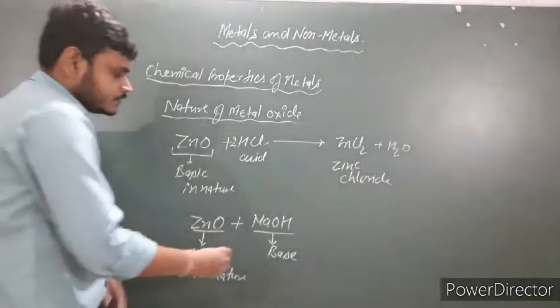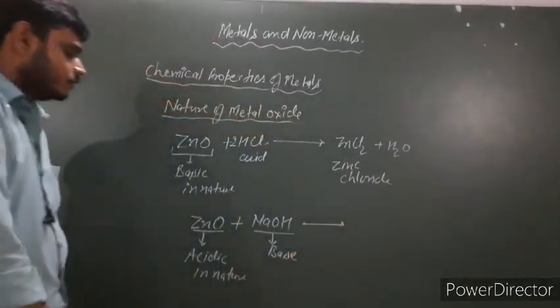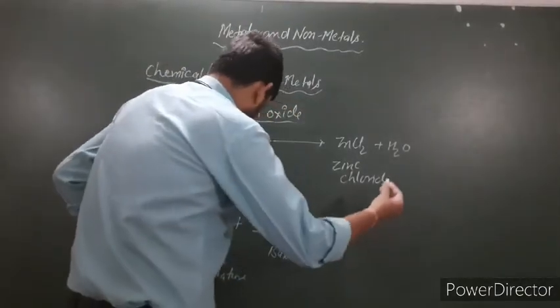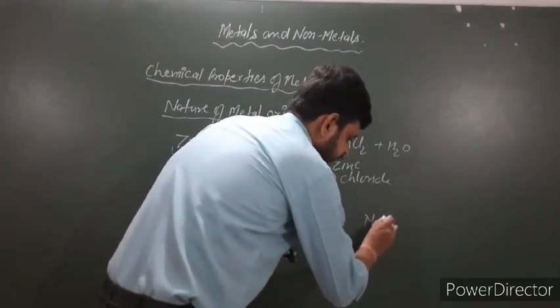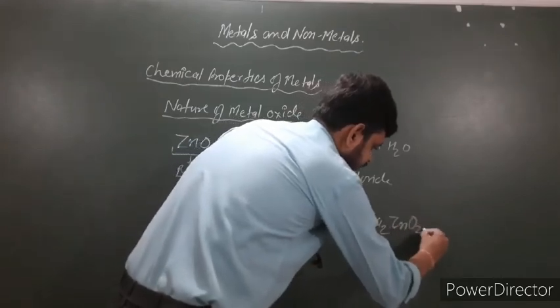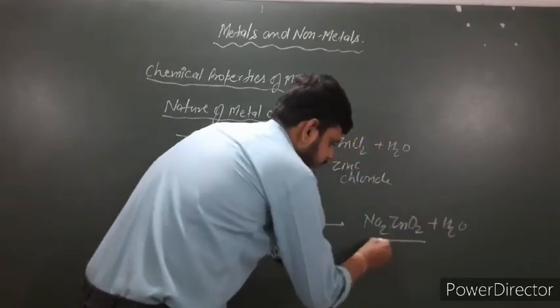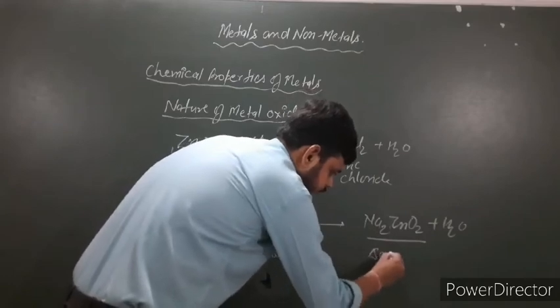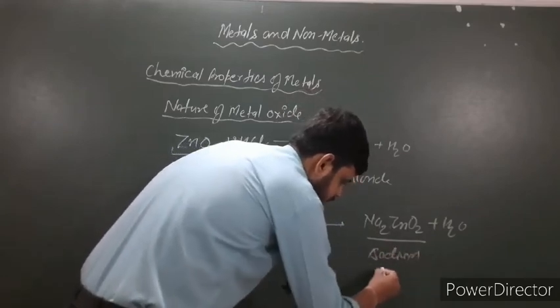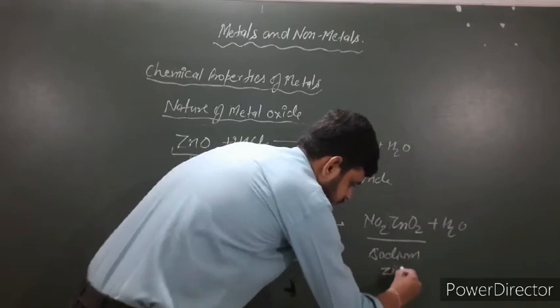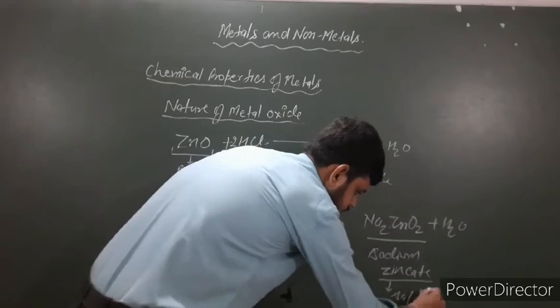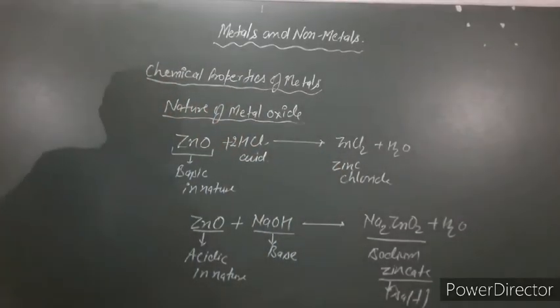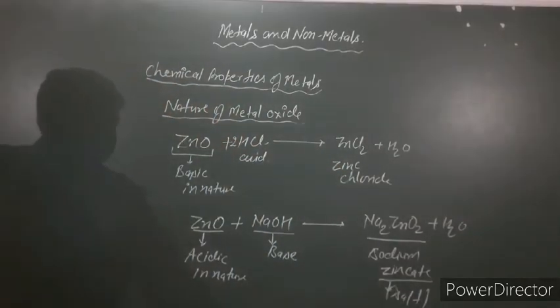When zinc oxide reacts with sodium hydroxide to form salt and water, the salt will be sodium zincate and water. This is the salt, sodium zincate. Clear?